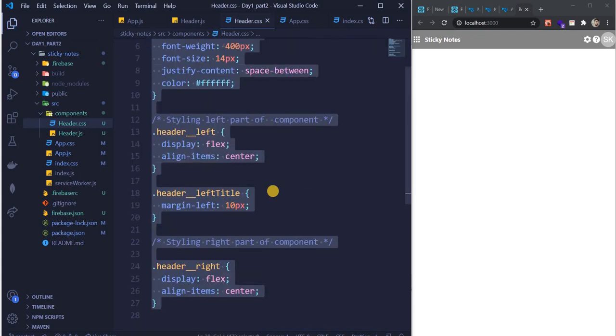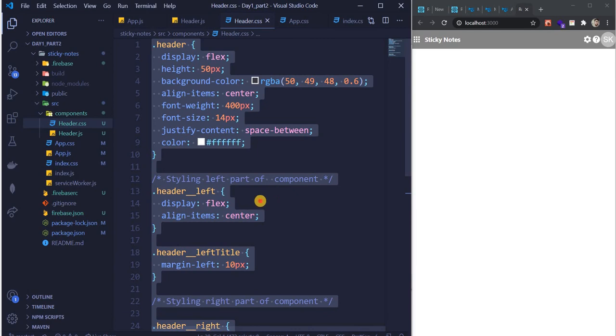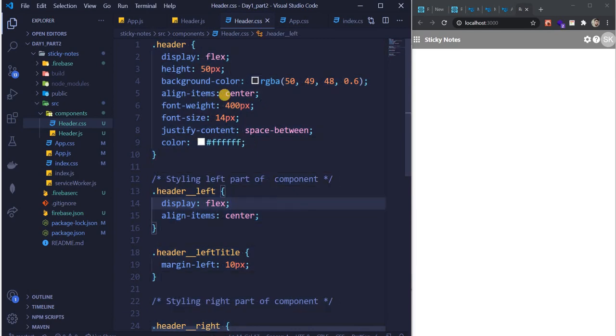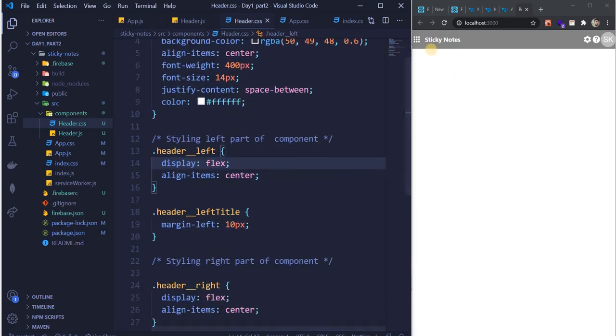I don't want to do that, I don't want to write this again. See, when there was no styling, things were looking bad. But now when we style the component, see how it is looking nice, right?